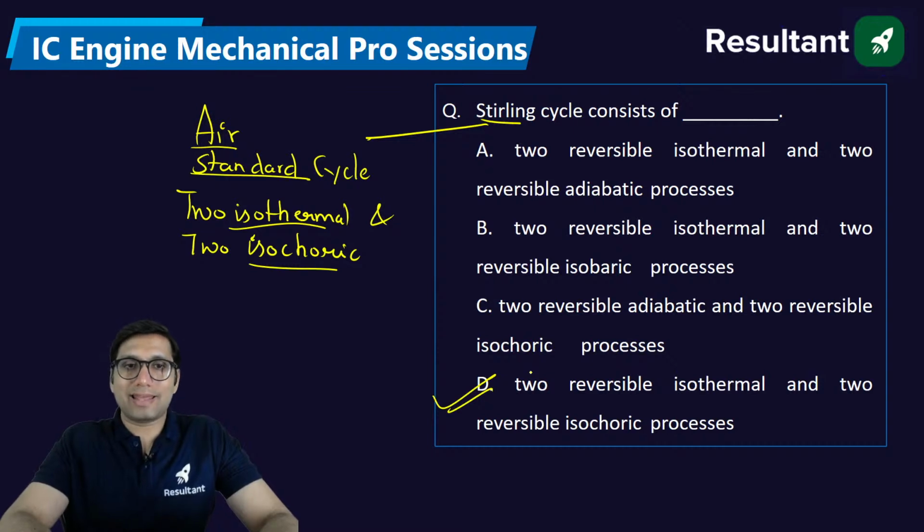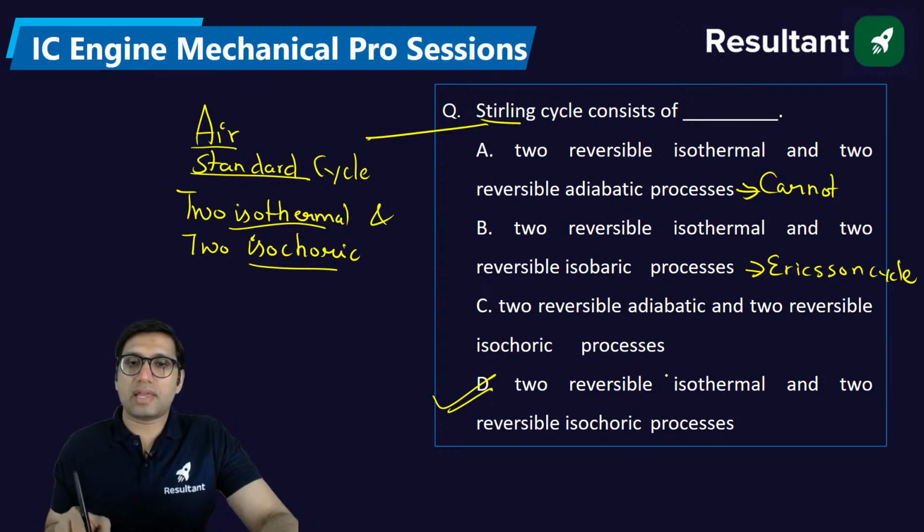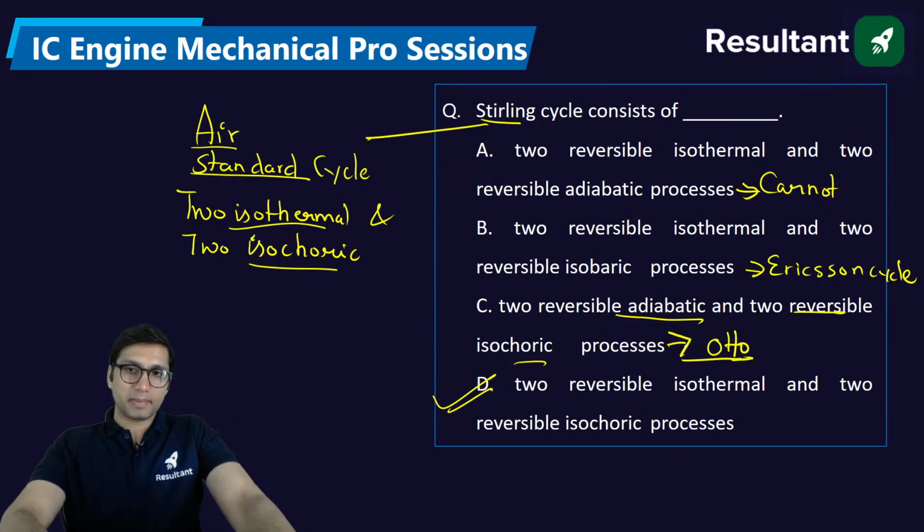If we talk about Ericsson cycle, in Ericsson cycle you will be having two isobaric and two isothermal processes. This can also be asked in the exam, which cycle contains two isothermal and two isobaric. Which cycle contains two reversible adiabatic and two isothermal? That is Carnot cycle. Which cycle contains two reversible adiabatic and two reversible isochoric? This is your Otto cycle. Otto cycle will be having two reversible adiabatic and two reversible isochoric processes.